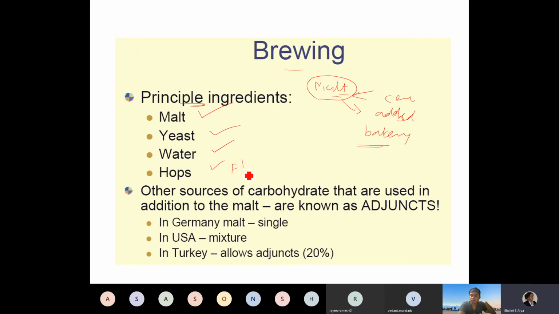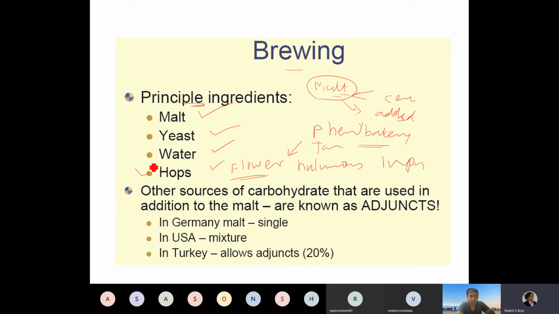Hops are nothing but the flowers of Humulus lupulus. This flower gives rise to phenol, tannin, and the bitterness or taste of the beer.